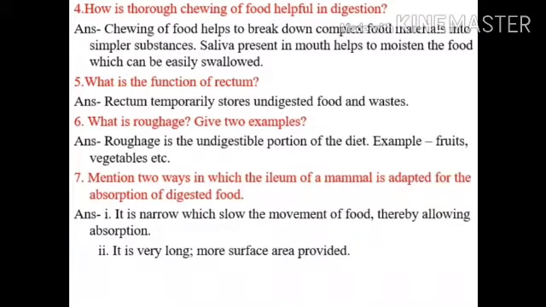Question number 6. What is roughage? Give two examples. Roughage is the undigestible portion of the diet. Examples are fruits and vegetables. Question number 7. Mention two ways in which the ileum of a mammal is adapted for the absorption of digested food. The answer is it is narrow, which slows the movement of food, thereby allowing absorption. Number 2. It is very long, more surface area provided.